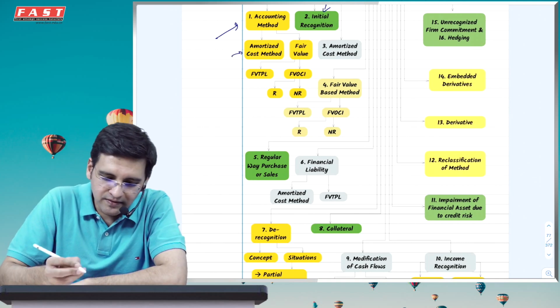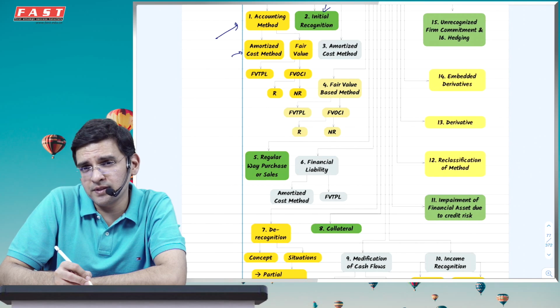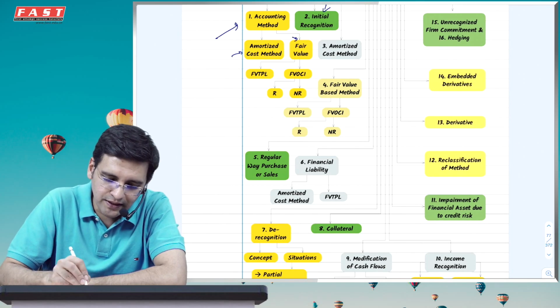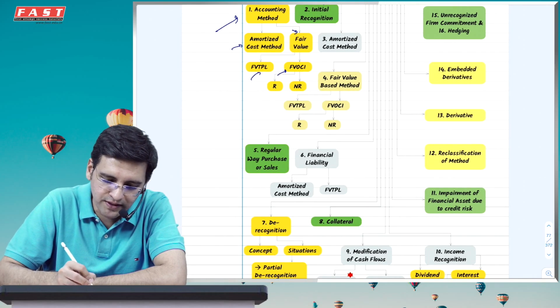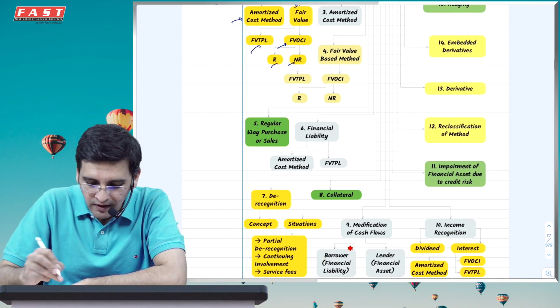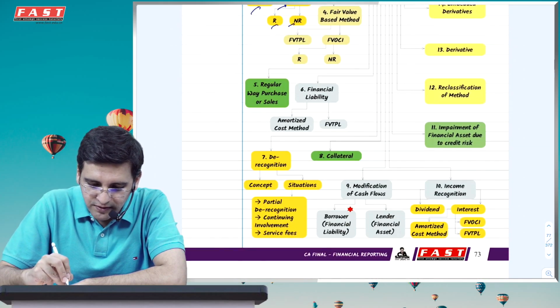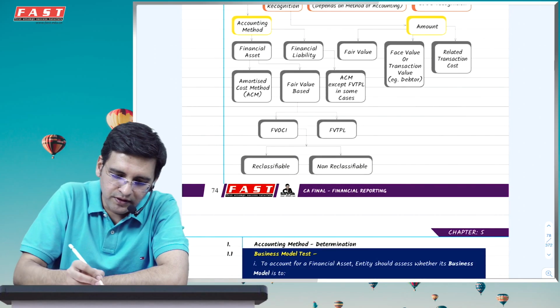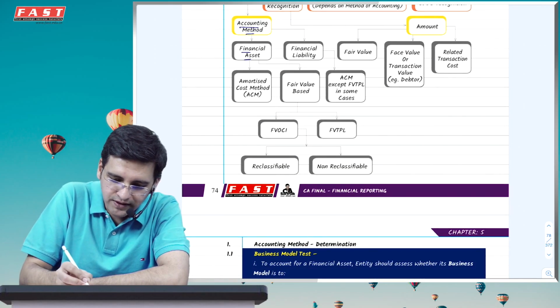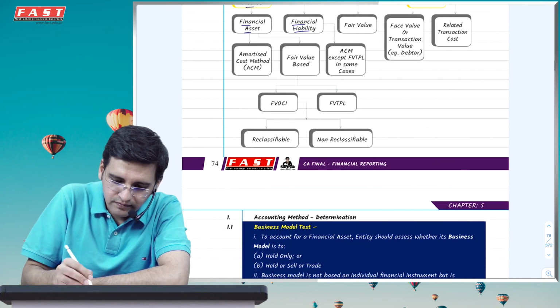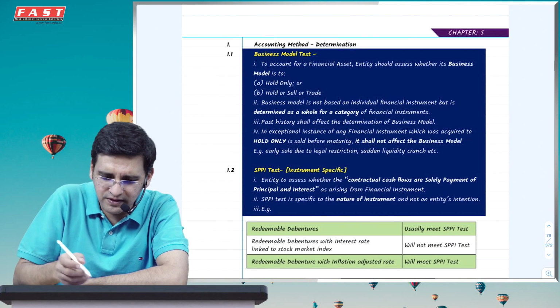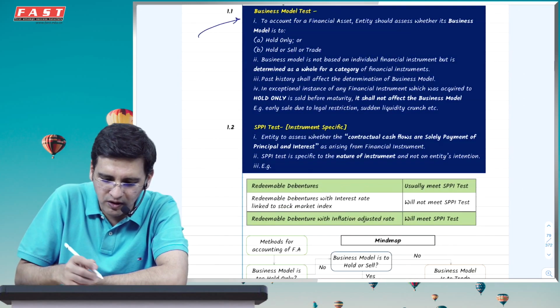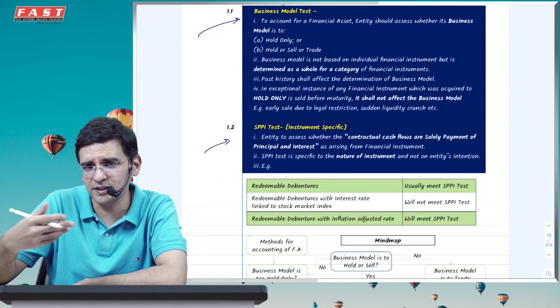There are primarily two methods. One is the cost-based approach, which is known as the amortized cost method, and for fair value, you have basically two methods, FVTPL and FVOCI, which is R or NR. Now, when we talk about which of these methods to be used, Ind AS 109 says that the discussion of which method to be used for a financial asset or a financial liability depends on two things: the business model test and the SPPI test, which I just told you is explained here.